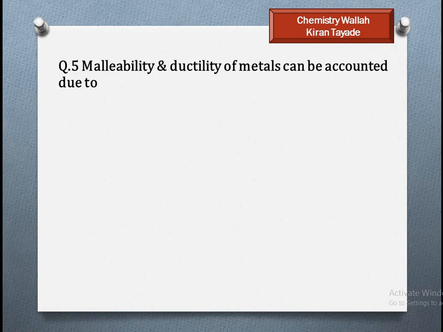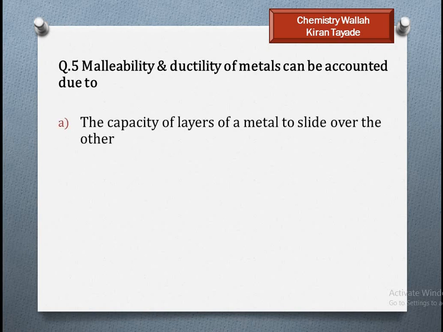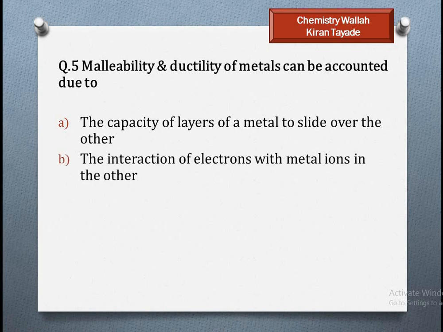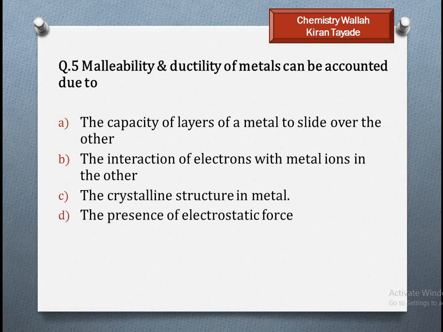Malleability and ductility of metals can be accounted for due to what? Metal has ductility, metal has malleability. The reason behind that we observe here. First, the capacity of the layers of the metals to slide over one another. Second, interaction of electrons with metal ions. Third, crystalline structure in metal, the presence of electrostatic force.